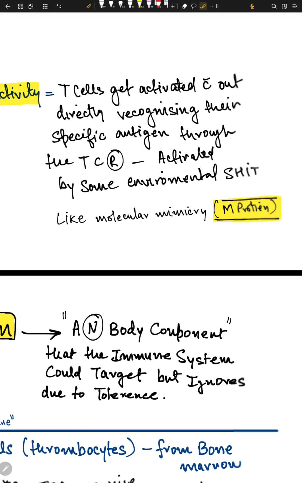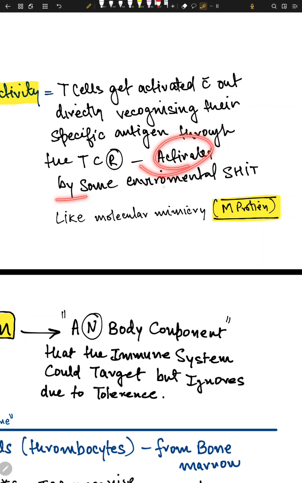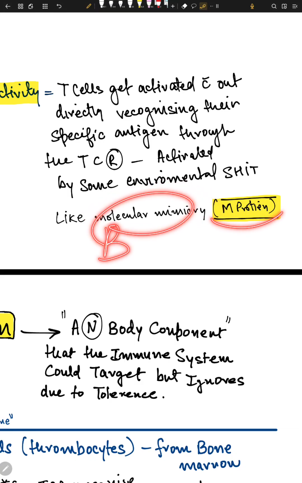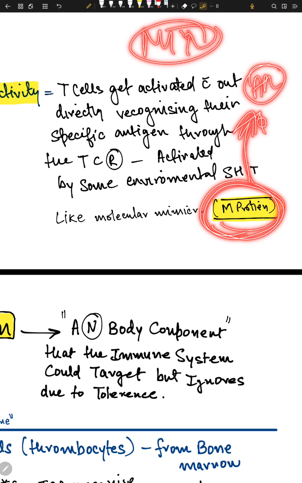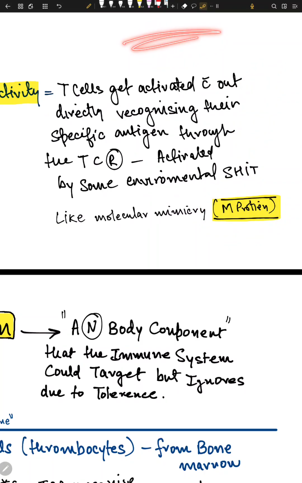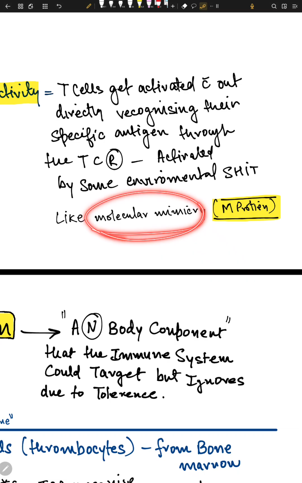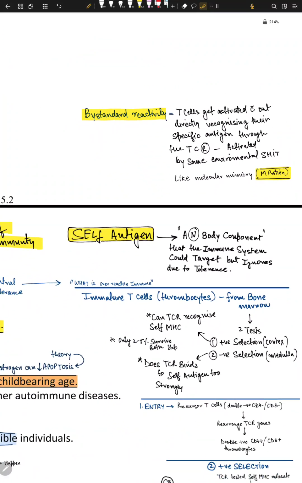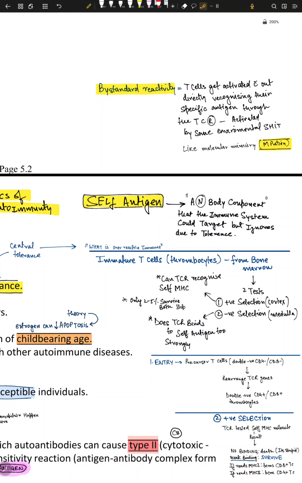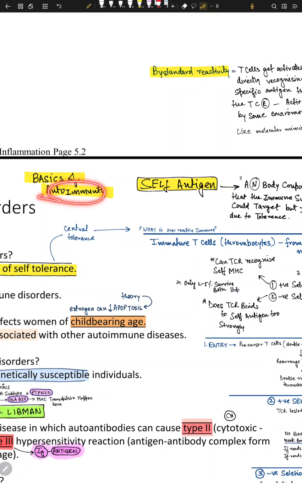And once they are activated, they start destroying your own self. They are activated by some environmental trigger, for example molecular mimicry. One bacterium can make something called M protein, and this M protein can mimic your self antigen. Once it mimics, your mitral valve is messed up. There's endocarditis and the mitral valve is damaged. So this is the whole function of molecular mimicry. Molecular mimicry happens via bystander reactivity. So this was a little bit of the concept of how autoimmunity really works.